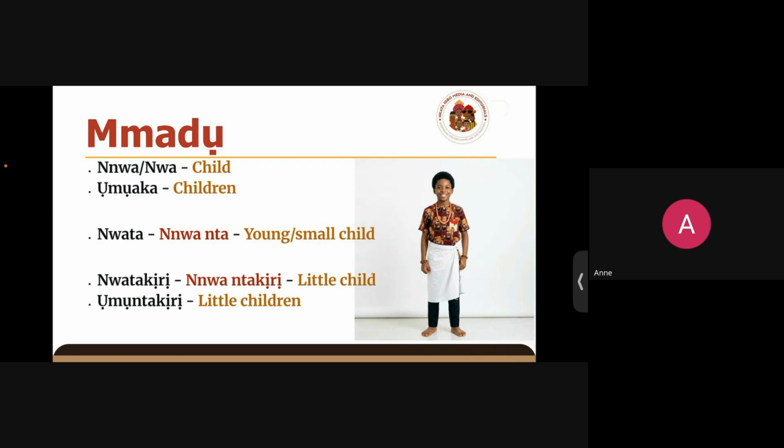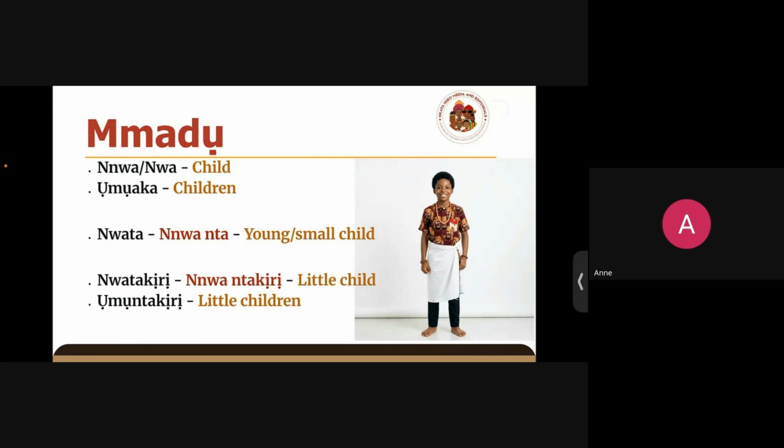But then children of any age, basically, because everyone is a child or born of a parent, right? So child. Then a group of children, or children as a group, are referred to as umuaka. Umuaka. Okay, so it can still be just omo. You can say omo. These are my children. Okay. Omo is gotten from omomo, to give birth to. Okay. Omo. Umuaka. Children.